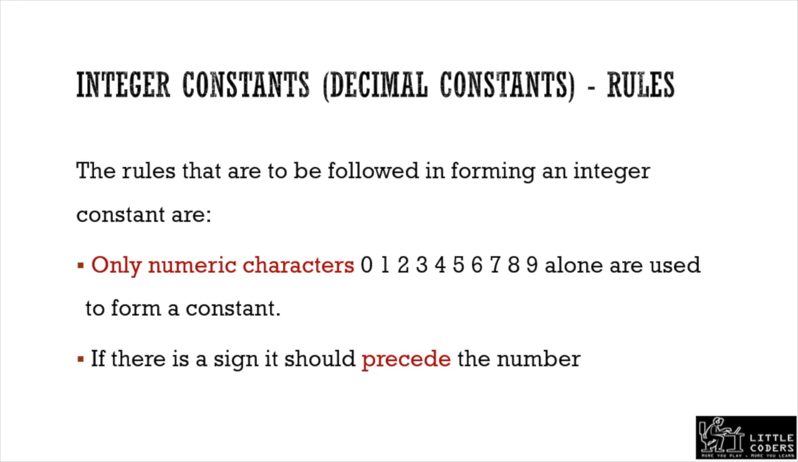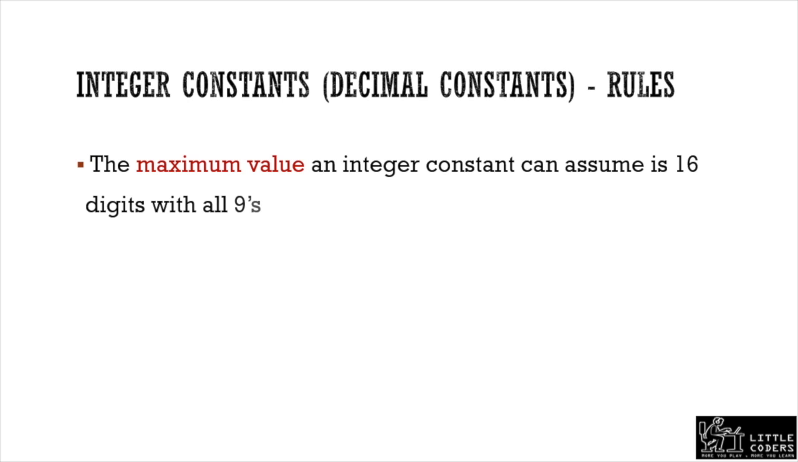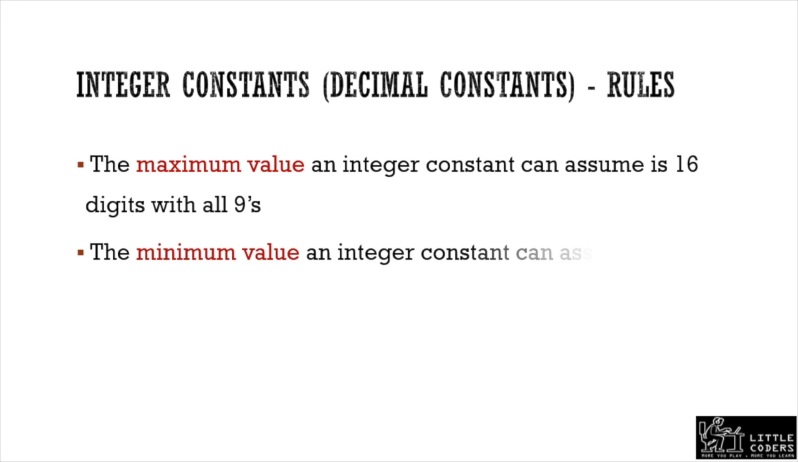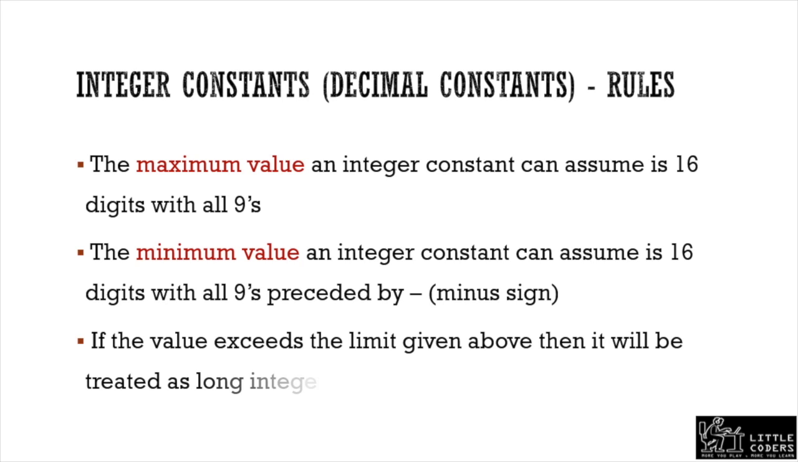So if there is a sign, it should precede the number. That is the second rule. And the third one is that the maximum value of an integer constant is 16 digits. You can have a 16-digit integer constant with all nines. That is the maximum value. The minimum value is 16 digits with all nines preceded by a minus sign. So that is the limit for an integer constant.